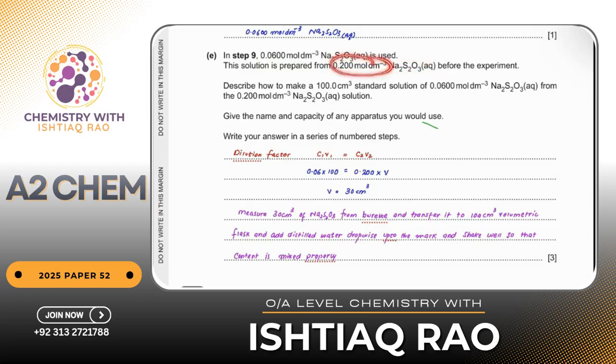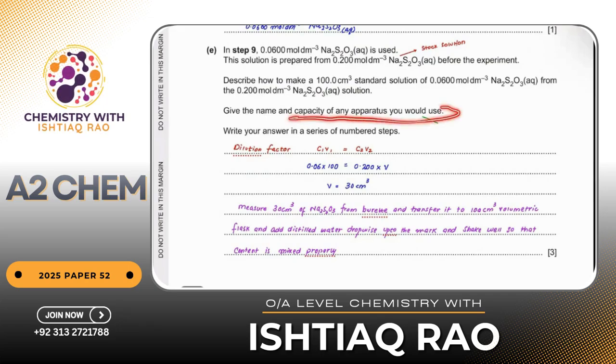Okay, this is more concentrated, right? So this is your stock solution. If I have a stock solution, how can I prepare this much concentrated solution? Describe how to make 100 centimeter cube of this one from the stock solution whose concentration is given, that is 0.2. Give the name and capacity of any apparatus you would use. Write your answer in a series of numbered steps.